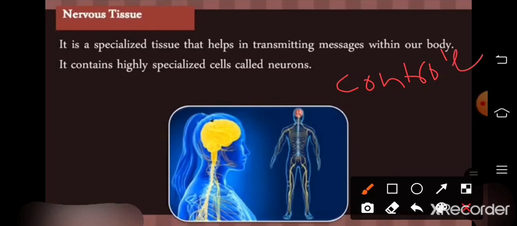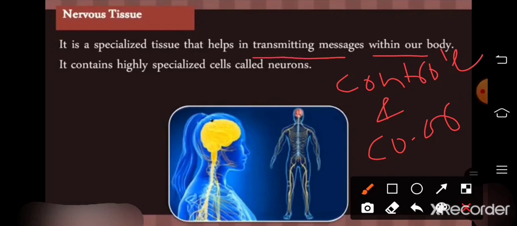Control and coordination means that it is transmitting the message. It helps in transmitting the message within our body, so it helps in the control and coordination of the body also. The unit of the nervous tissue is called neurons. It is a specialized cell that is called the neuron.